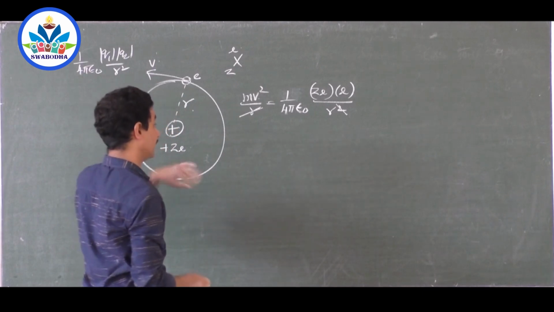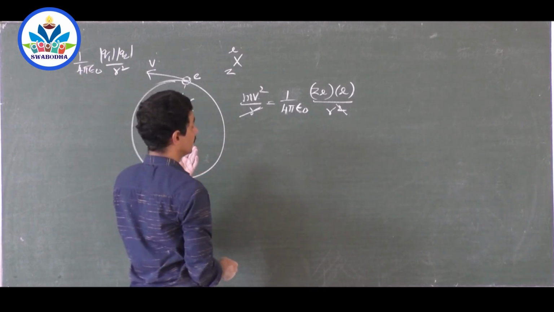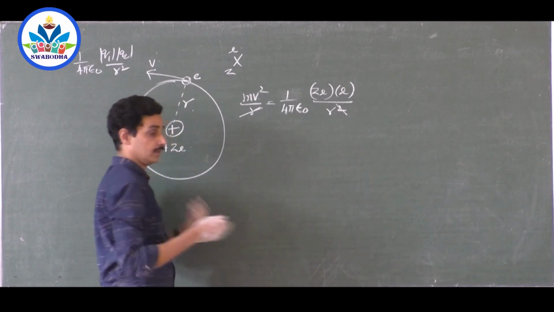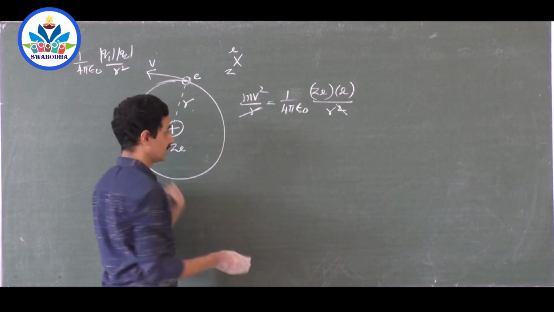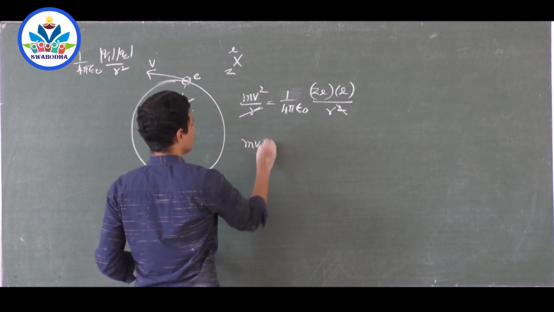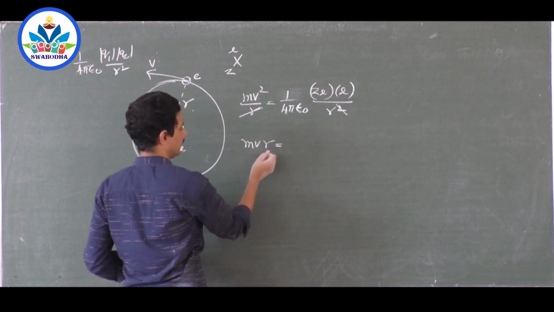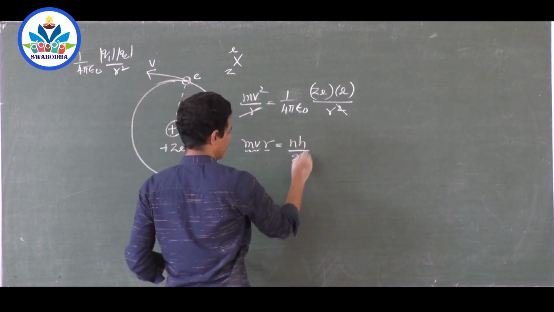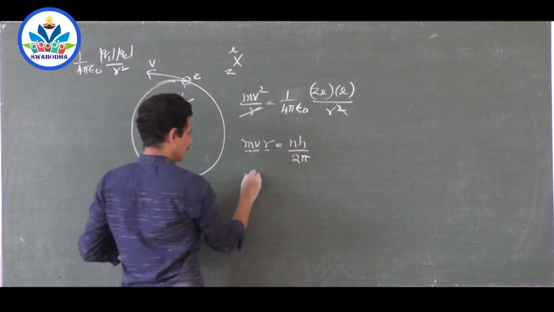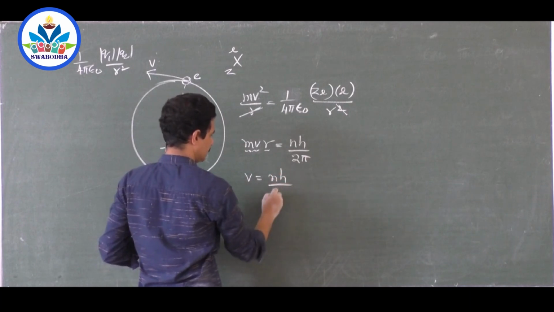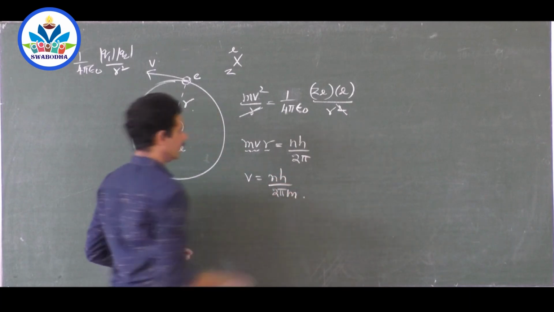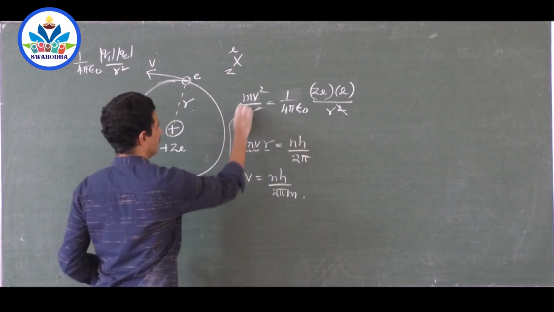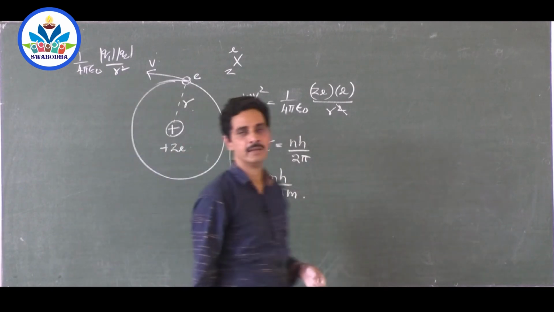Now we will substitute for this and we will use the equation for the condition of the quantization rule. The angular momentum of the electron, the moment of momentum, must be equal to nh by 2 pi. We will take v from this: v is equal to nh by 2 pi m. Let us try to substitute this here. When you put this here, what will you get?